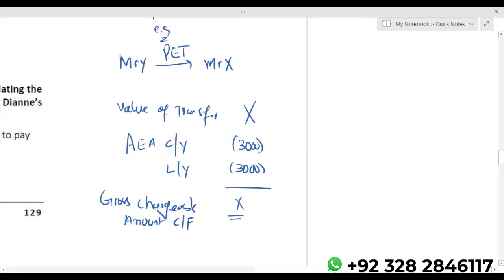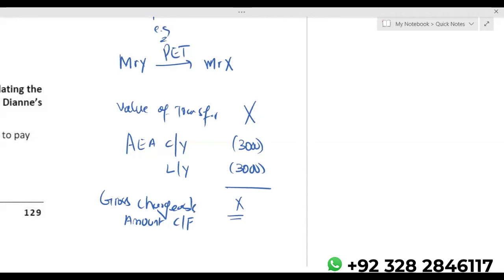On this potentially exempt transfer, there is no tax during the lifetime. But if the donor dies within 7 years of the PET, then PET becomes chargeable on death, and we will calculate death tax.